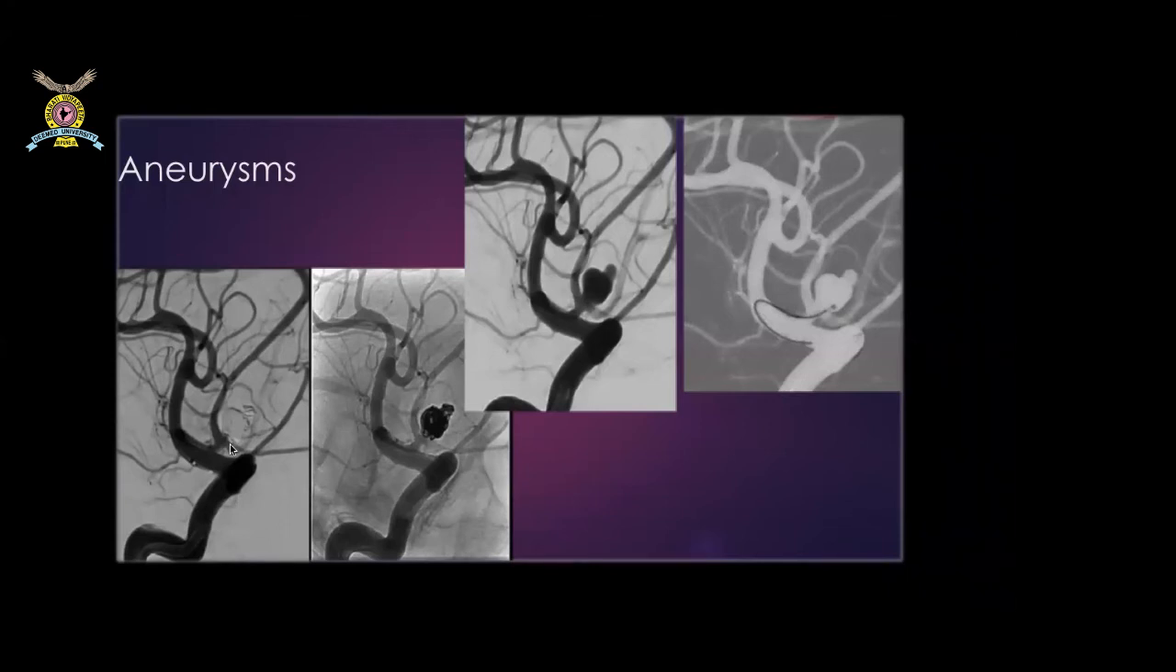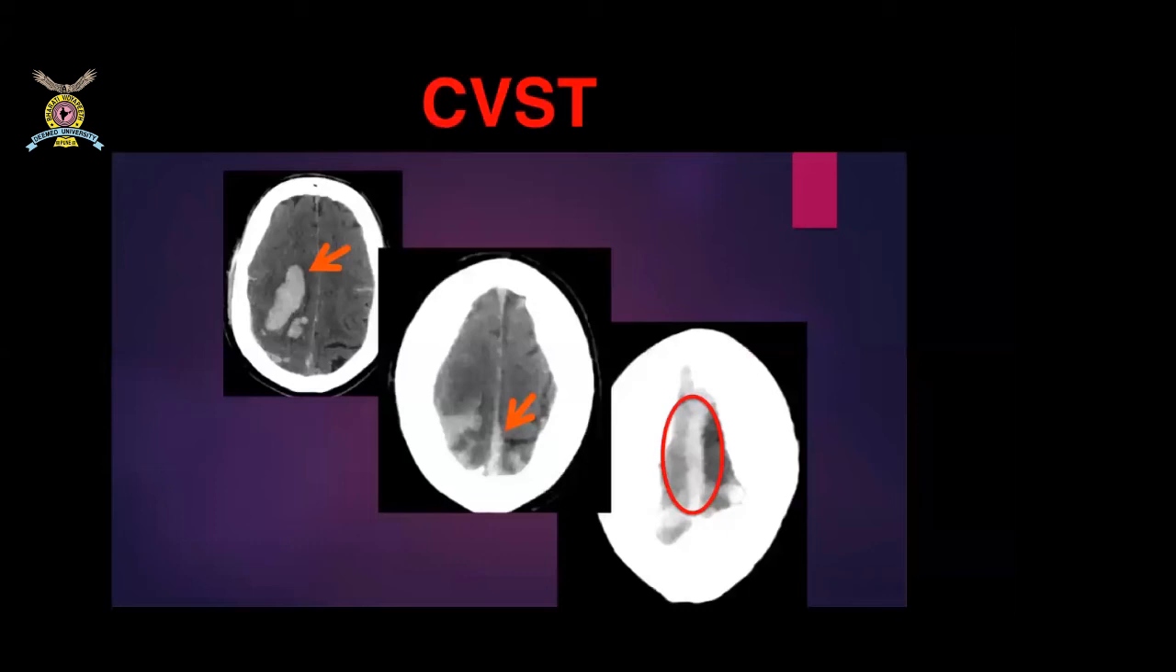Now this has become a standard of care in the management of the aneurysm because this is minimally invasive, and the treatment efficacy is the same as surgical clipping. Now we'll come to the third treatment aspect, one of the most common after the COVID pandemic, that is CVST, cerebral venous sinus thrombosis.